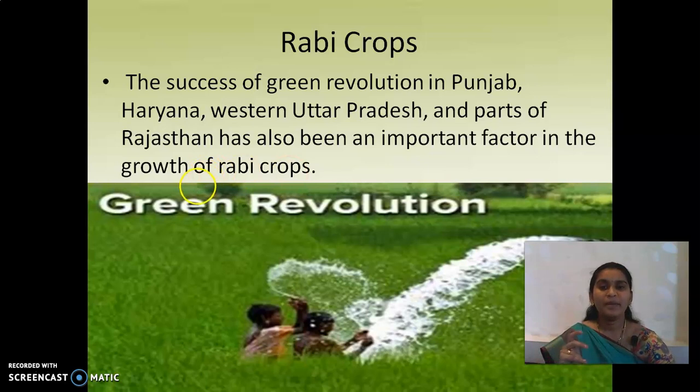So that time, due to the Green Revolution, you people know what the Green Revolution means, there was the introduction of technology into agriculture. Irrigation helped them to grow, so they use irrigation methods to grow Rabi crops even in parts of Punjab, Haryana, Western Uttar Pradesh and some parts of Rajasthan. Okay, guys, understood about Rabi crops, right?